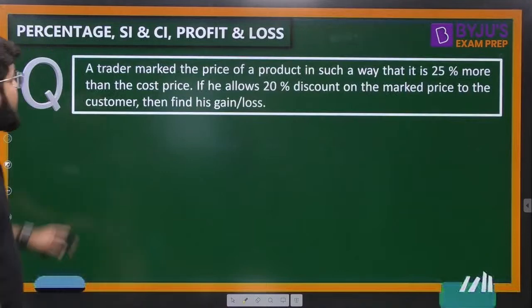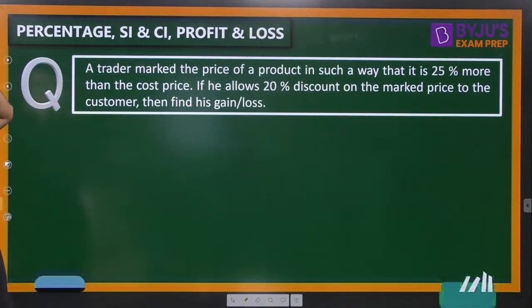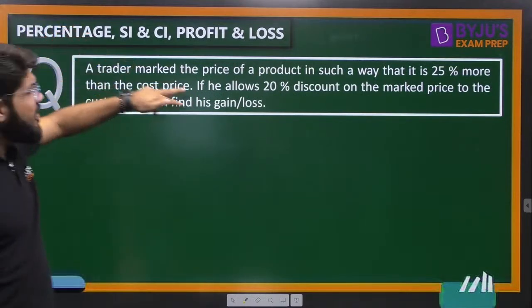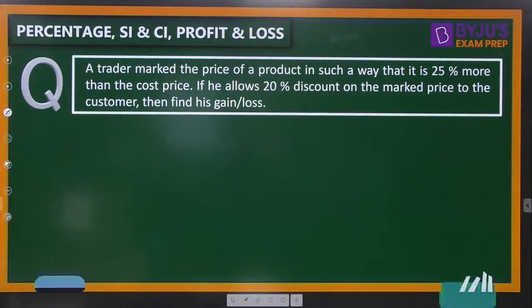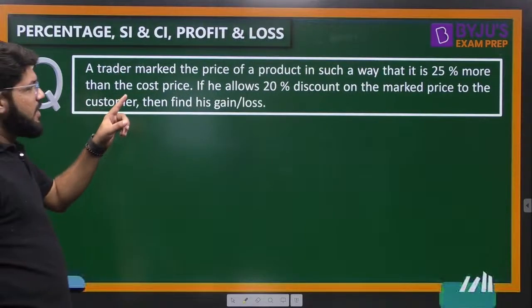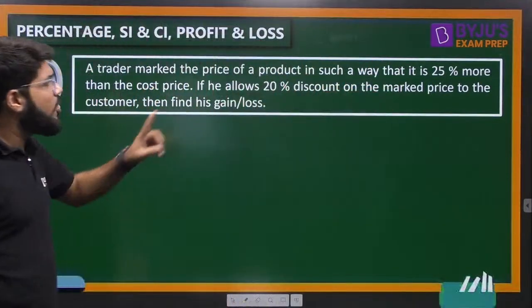Okay guys, next type of question. A trader marks the price of a product in such a way that it is 25% more than the cost price. If he allows 20% discount on the marked price to the customer, then find his gain or loss. Again, the marked price concept, another important case.